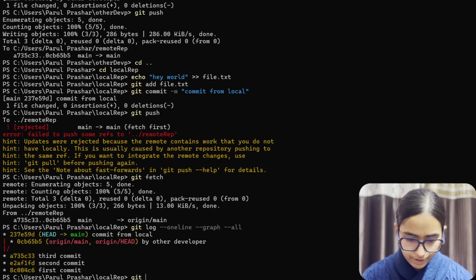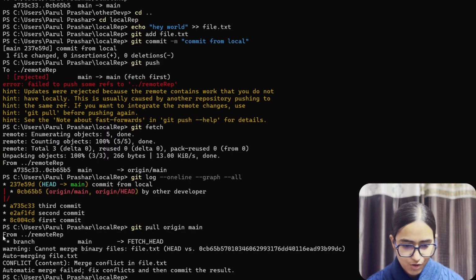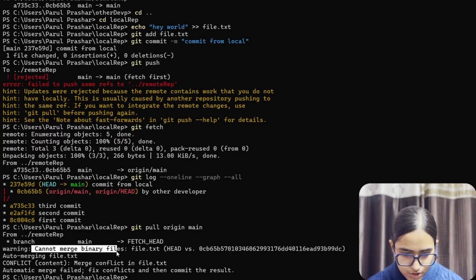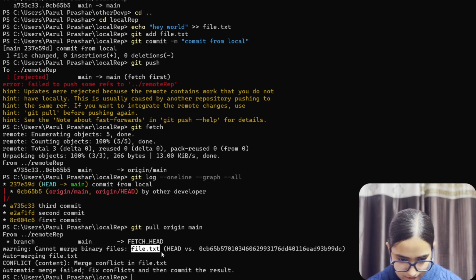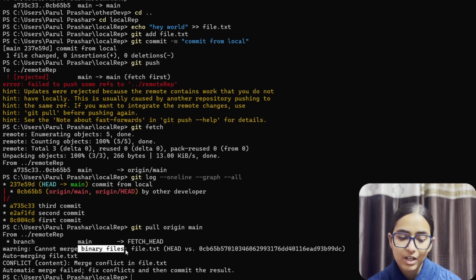Let's update it together. git pull origin main. So we get another error or a warning. Let's see. It says cannot merge binary files, file.txt. The file that we have has so many different contents and it cannot merge them. The thing is, it is reading it as a binary file. It is not reading it in the form of text. Git works on low level languages, so it is interpreting it as a binary file, because of which it is not able to update the contents.